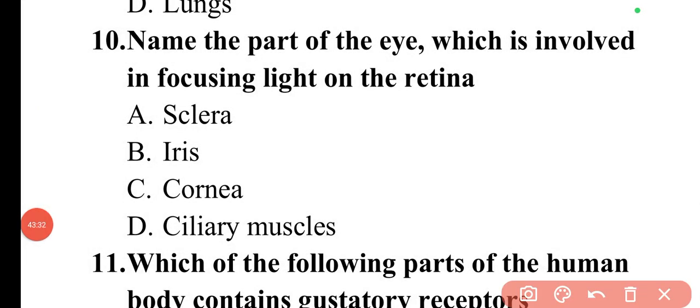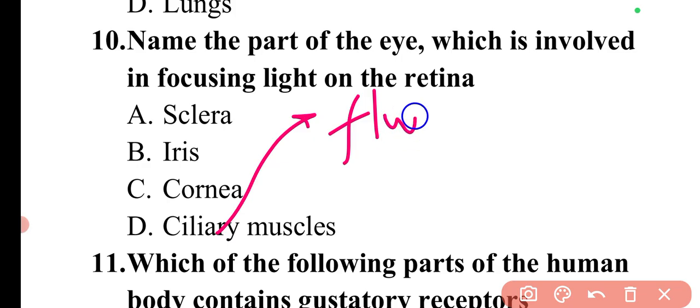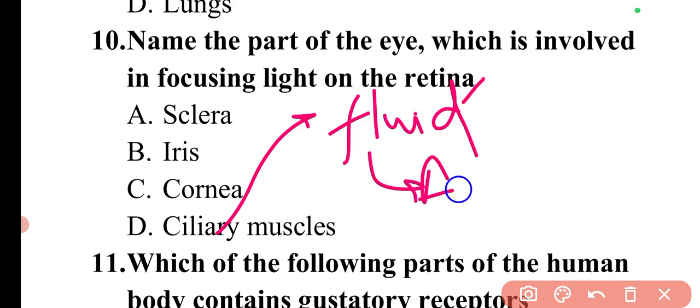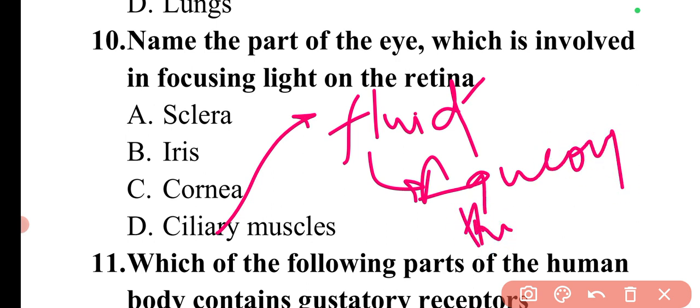Then the next part is ciliary muscles. In this there are ciliary bodies which produce a fluid in the eye. This fluid is known as aqueous humor. Aqueous humor means basically the eye looks wet due to these ciliary fluids.